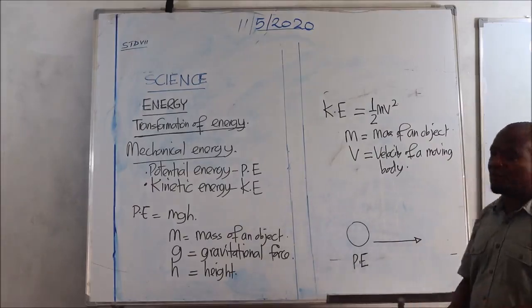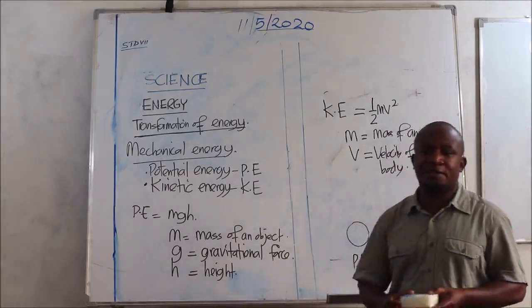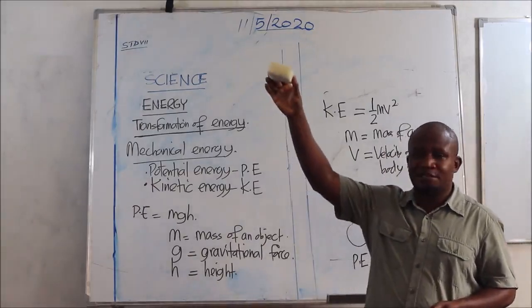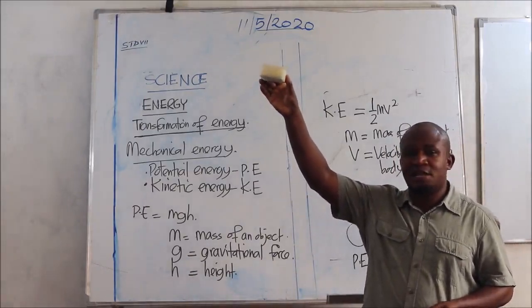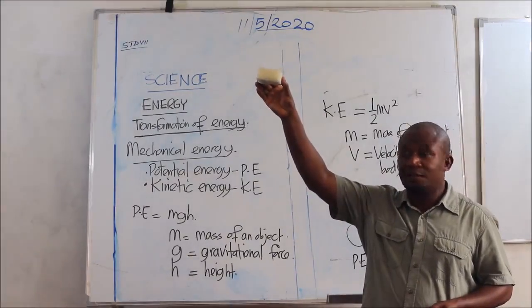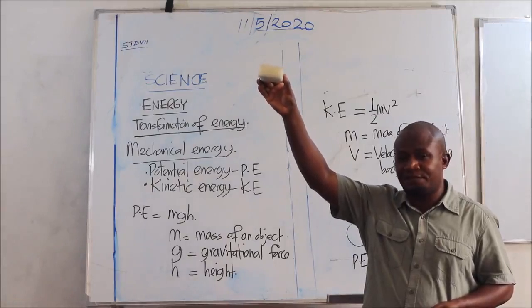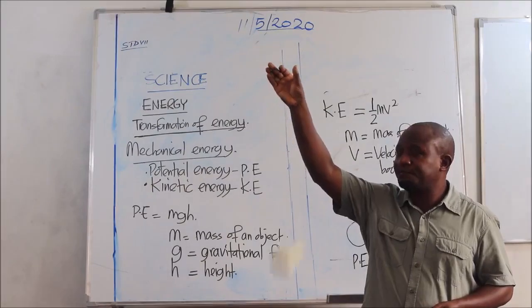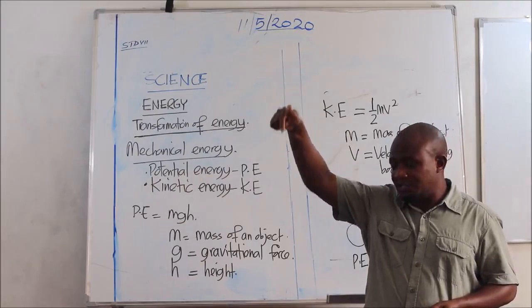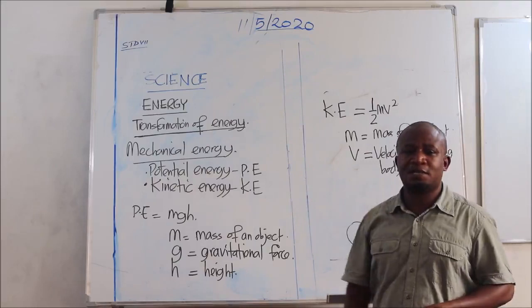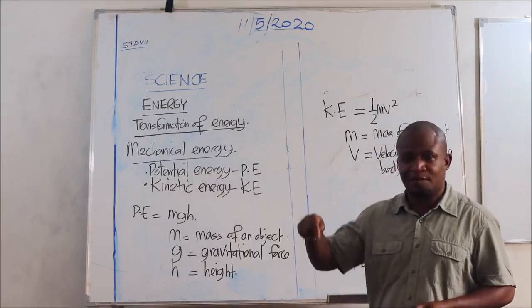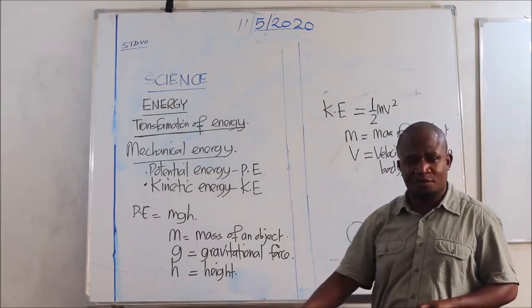Another practical example is this duster here. I have it at this height, so the duster has potential energy because it doesn't move. Observe what I'm trying to do. As I allow it to fall, as it is falling down, it has kinetic energy because it is moving from this position downwards.